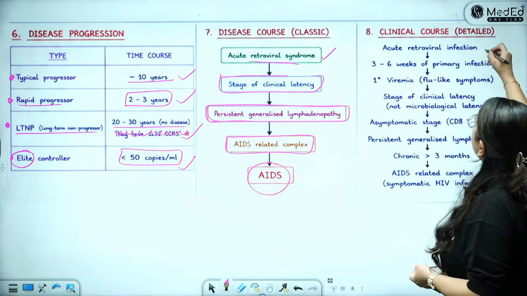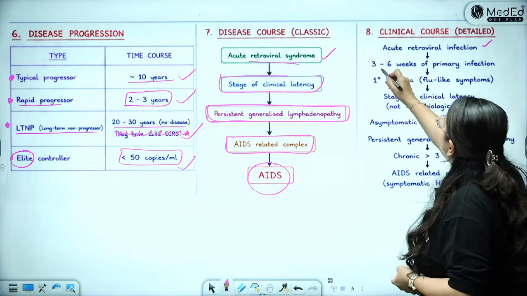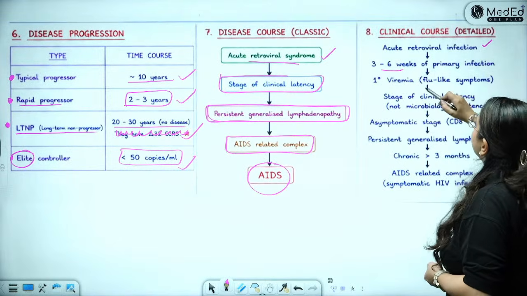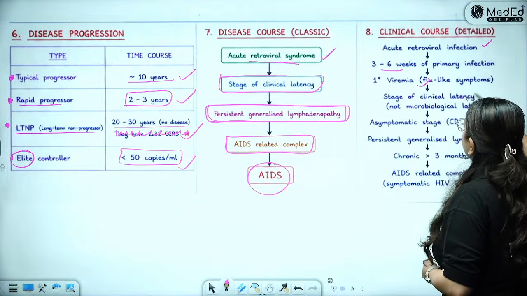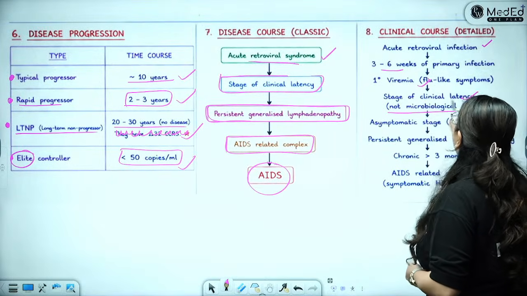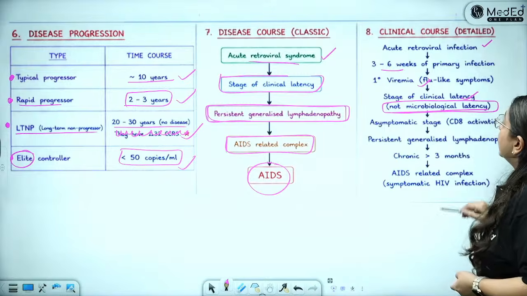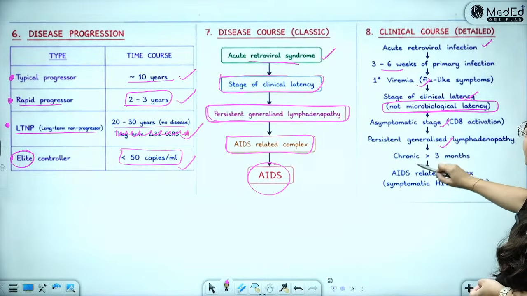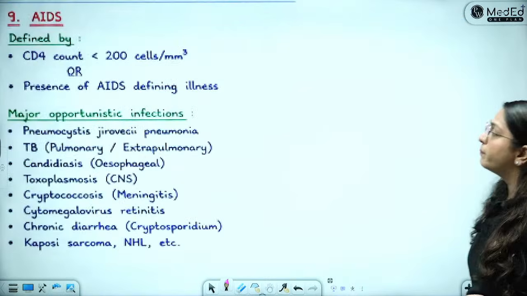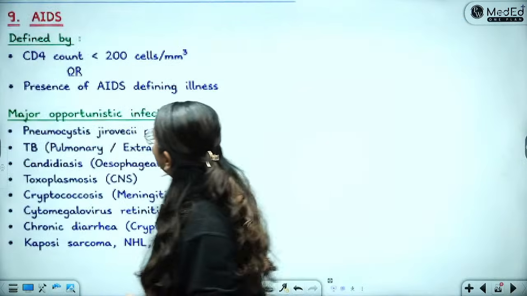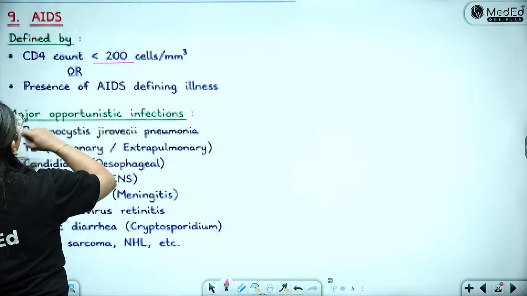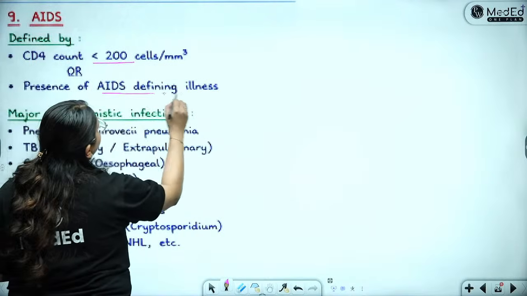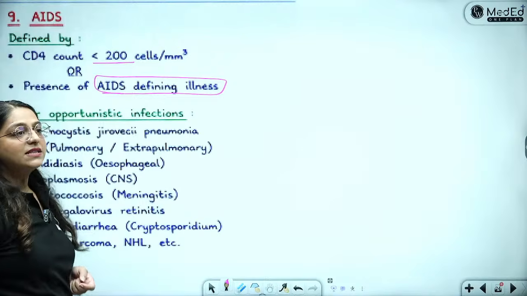So like I said, in acute retroviral infection, within 3 weeks of primary infection, there is a flu-like syndrome. Then clinical latency, but not microbiological latency. This is important. Then the asymptomatic stage comes, persistent lymphadenopathy, and finally AIDS-related complex. So what is AIDS? It is defined by a CD4 count of less than 200 and the presence of AIDS defining illnesses. What are AIDS defining illnesses?